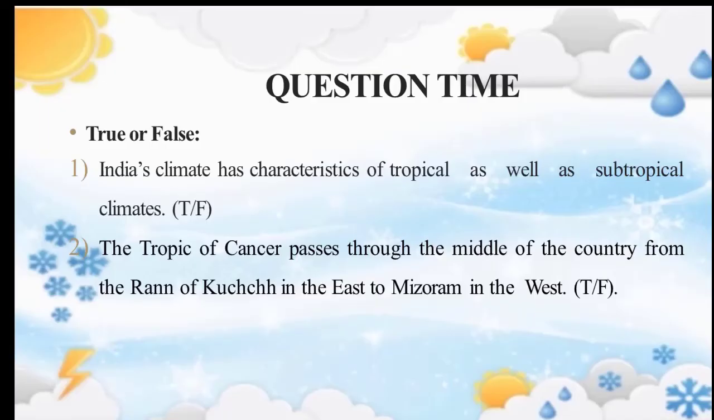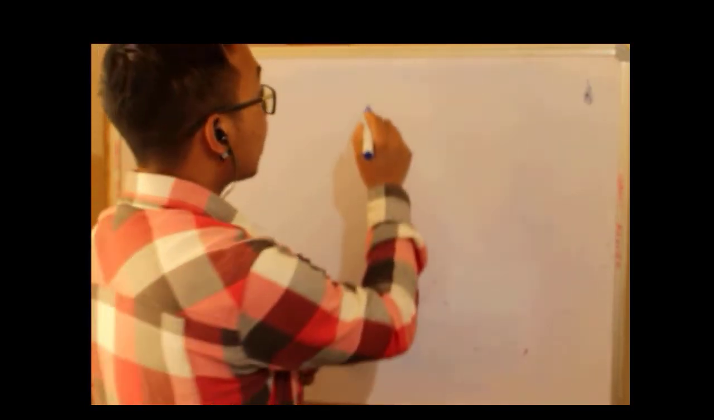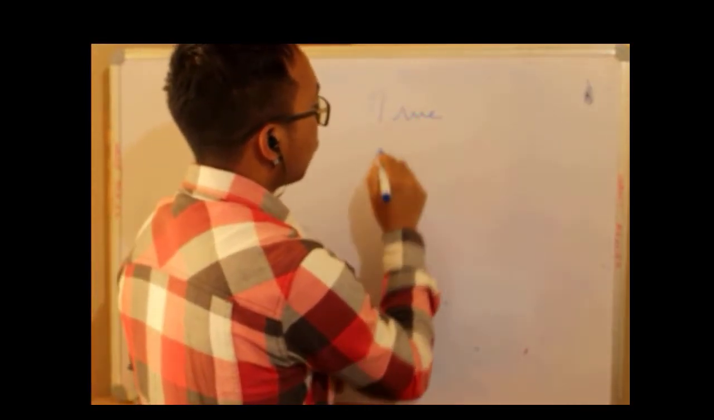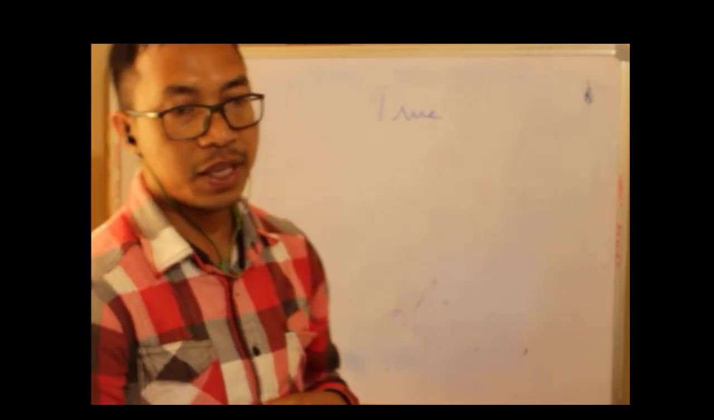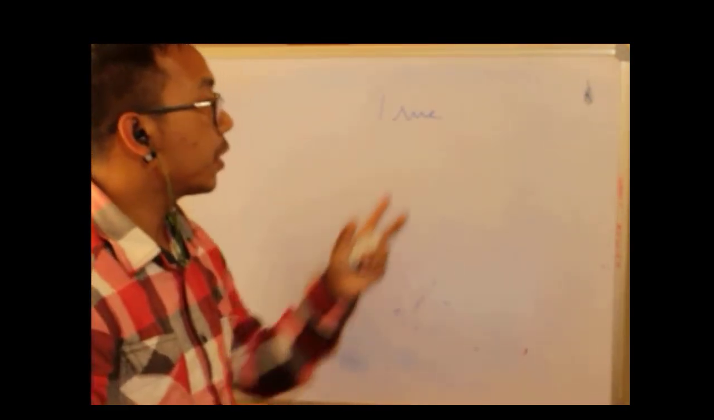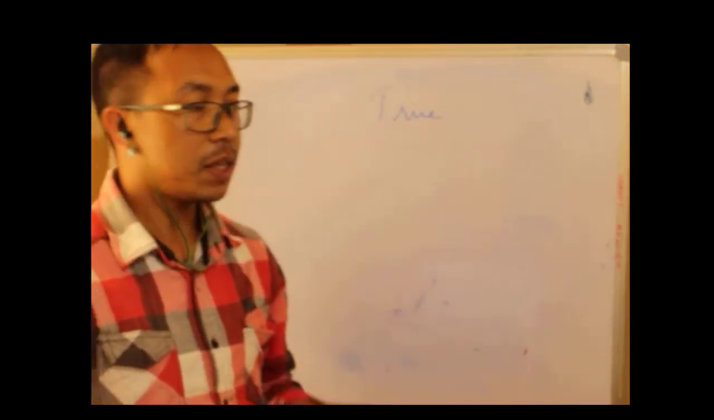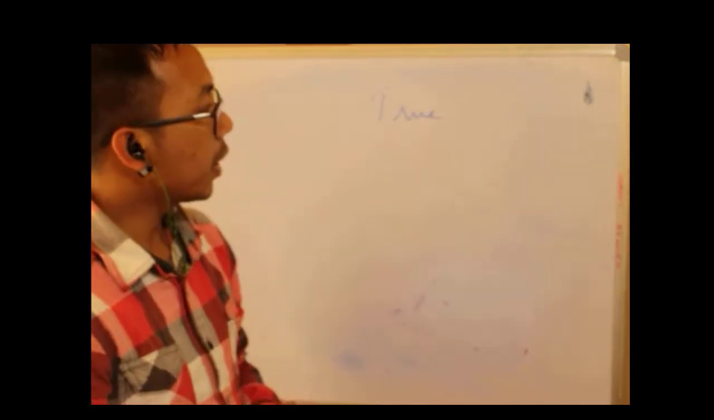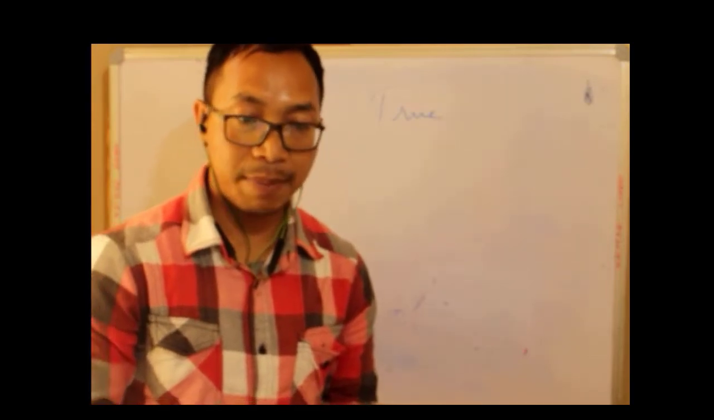So I have got a question here. Is it true or false? The first question: India's climate has characteristics of tropical as well as subtropical climate. Is it true or false? Yes, this is true. We have just learned, right? So the northern part of the Tropic of Cancer experiences subtropical climates. The southern part of the Tropic of Cancer experiences tropical climate.